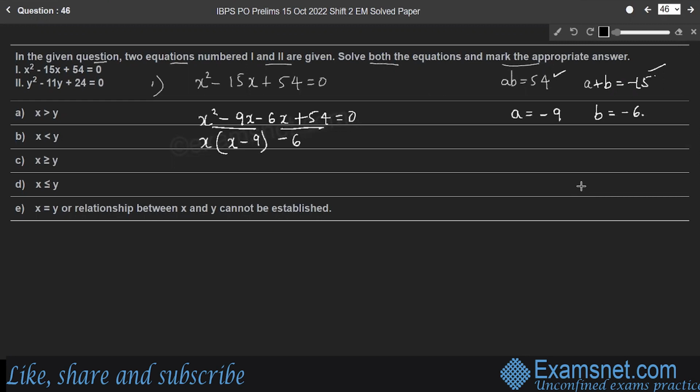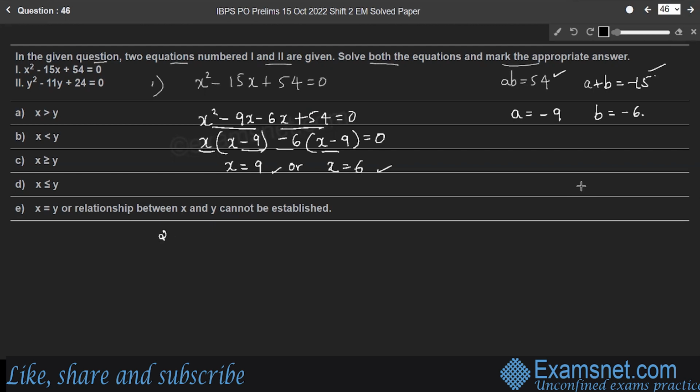Minus 6 is common in the last two terms, into x minus 9 is equal to 0. Therefore, x is equal to 9 or x is equal to 6. Right? Either x minus 9 is equal to 0 or x minus 6 is equal to 0. So we have two values for x, either 9 or 6.